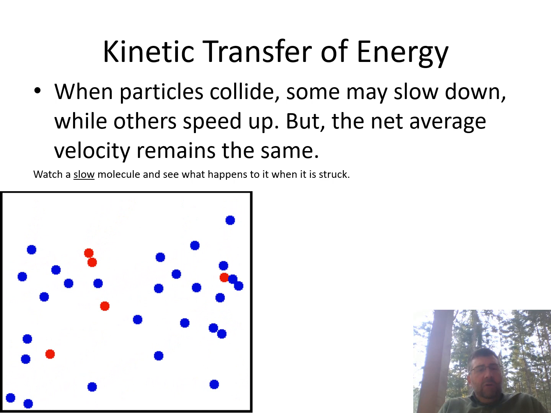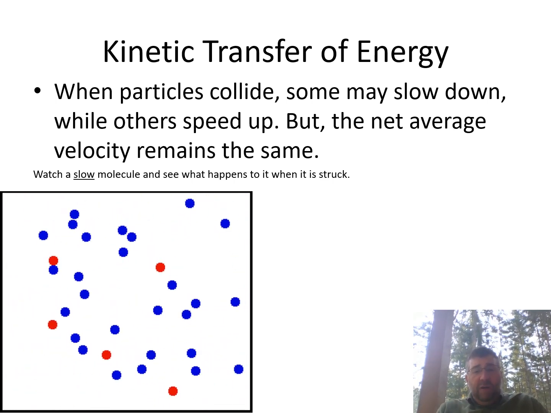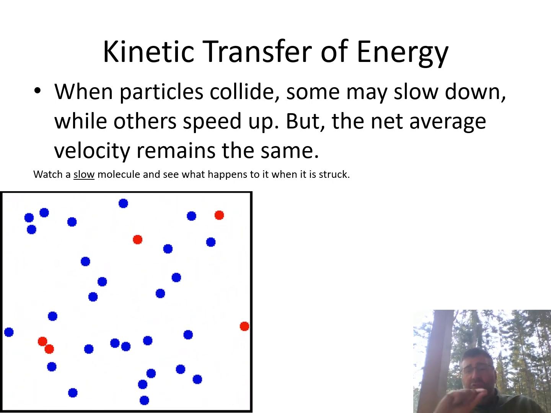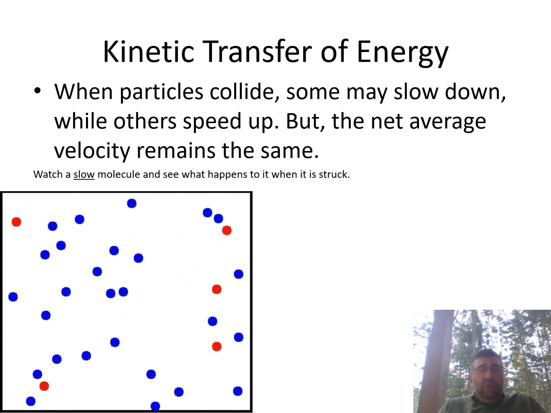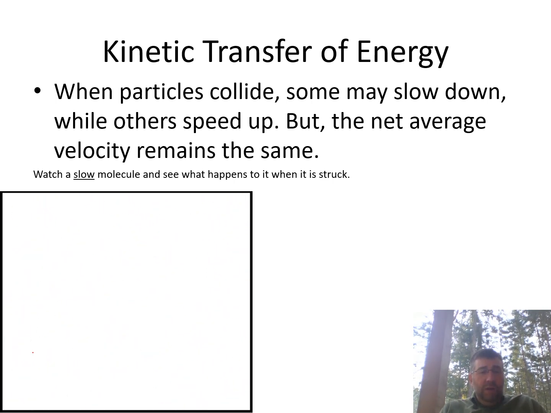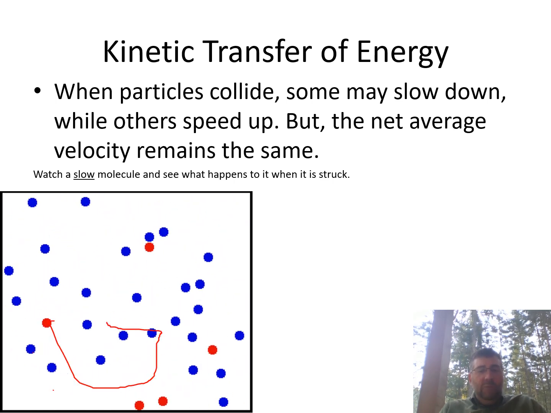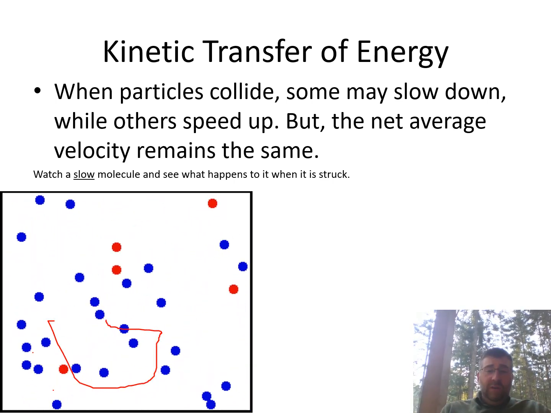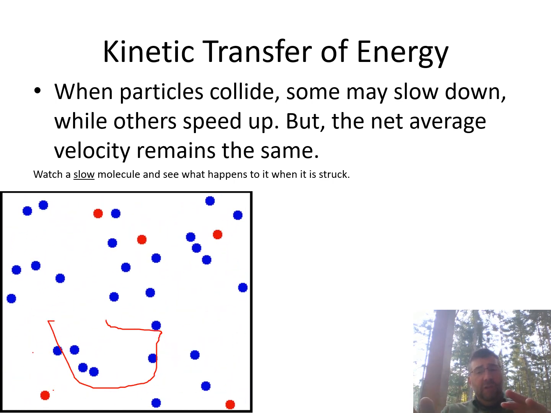So if you do that, what you're going to find is that at any one instance, some of them are moving very slowly and some of them are moving very rapidly. And in fact, individual molecules can change their speed depending on the collision that they have. So let's pick one, and we're going to follow this guy right here, this red one. Notice it's moving kind of slowly, and then it got hit and it accelerates really rapidly. Then it'll hit something else and slow down. So at any one time, many of them are moving very fast, but a few of them are moving slowly.